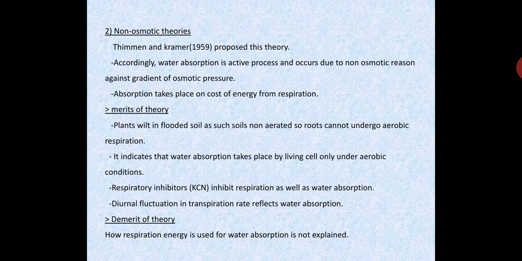First, the plants wilt in flooded soil. When the plant is growing in flooded or waterlogged soil, the plant wilts or dries. Why does it die or dry? Because of the anaerobic condition. Due to the flooded or waterlogged condition, the roots or root hair cells do not get air or oxygen for respiration, and due to the absence of respiration, no energy is released, so the plant will not get the energy and the plant dies or wilts.